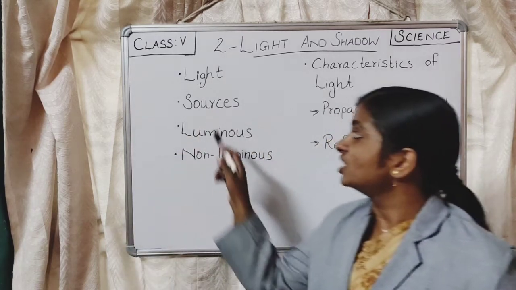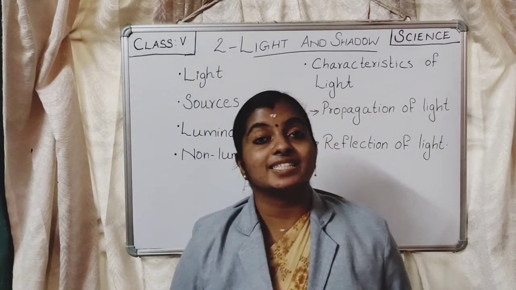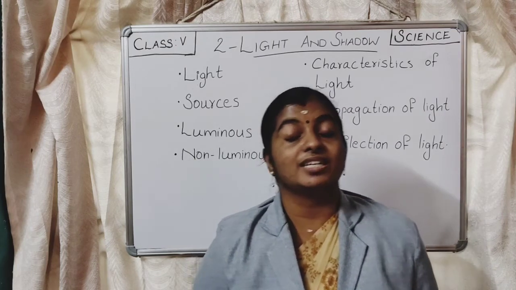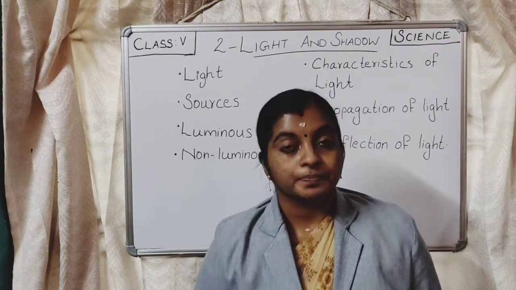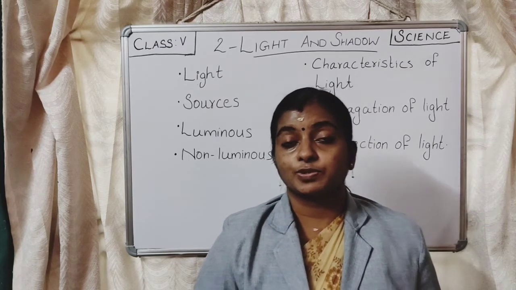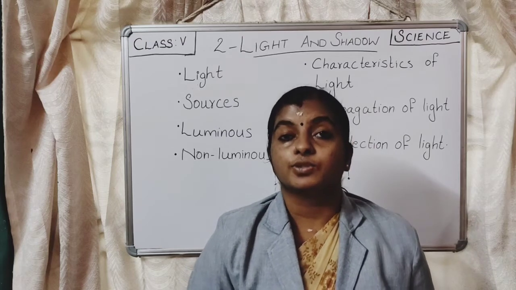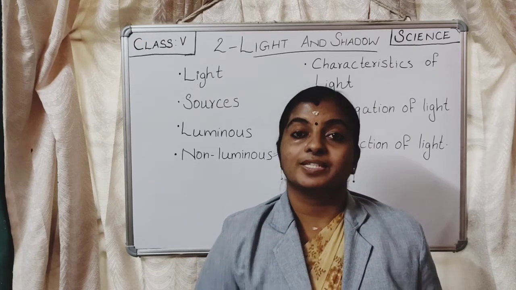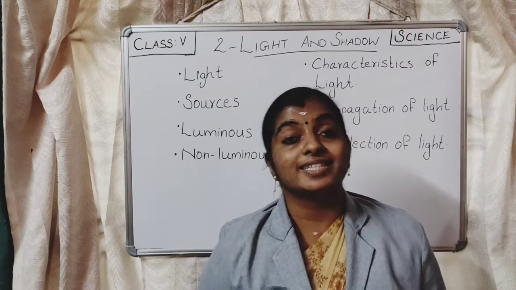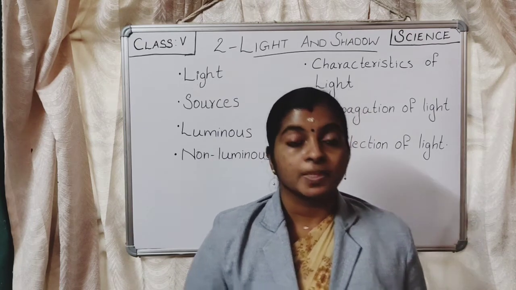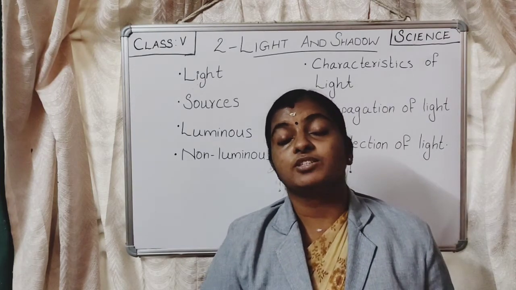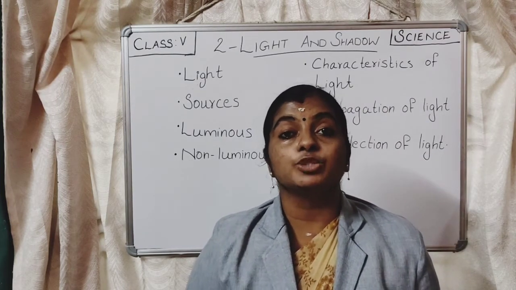So, these are some of the general features of light. Light is a form of energy which helps us to see things. That is, it is associated with the sense of vision. The sources of light can be generally classified into 2: natural sources and artificial sources. Natural sources are present naturally, while artificial sources are created artificially, that is, they are man-made sources of light. Then objects can be classified into luminous and non-luminous objects on the basis of their ability to give light.